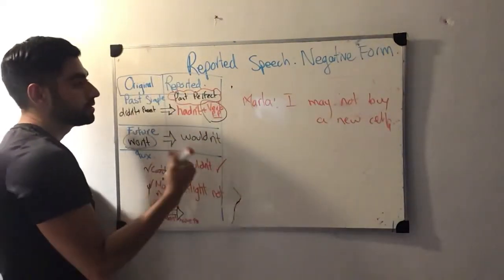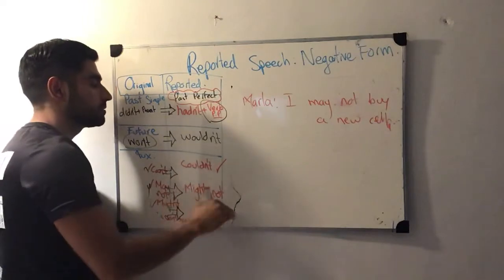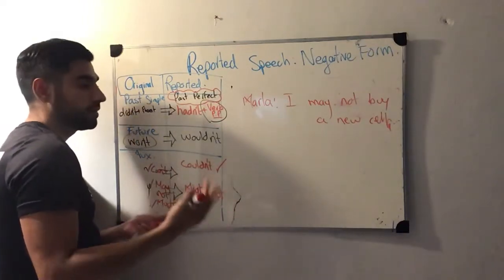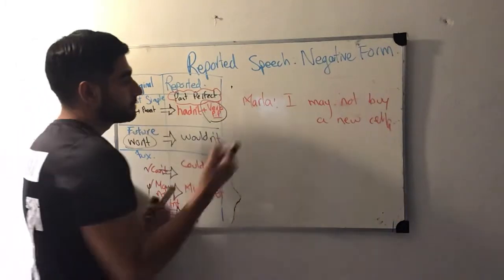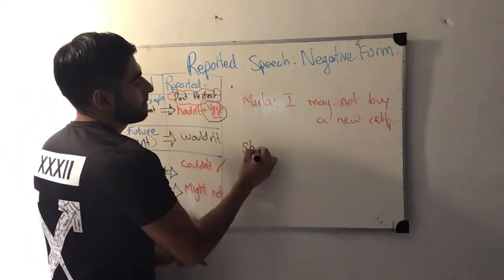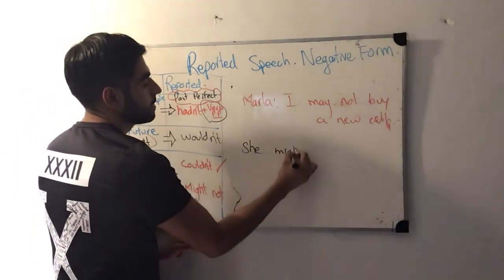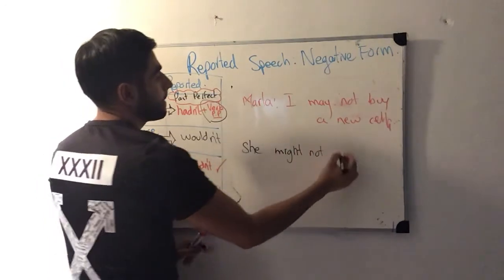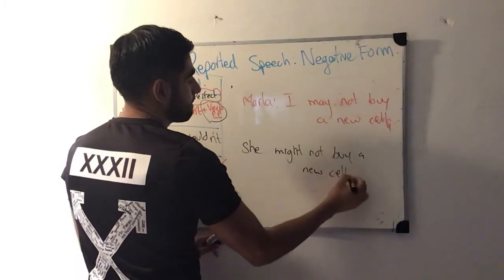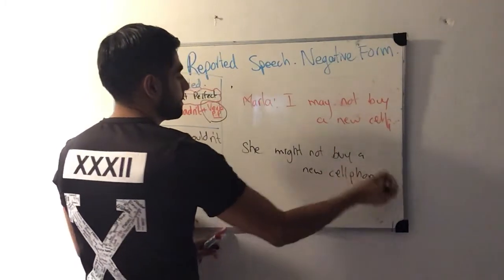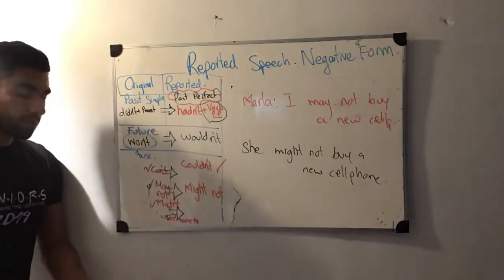Basically, instead of using might, I will have to use might not. I'm just adding the negative form, which is not. So in this case, let's say that she might not buy a new cell phone. That's the one in the reported way.